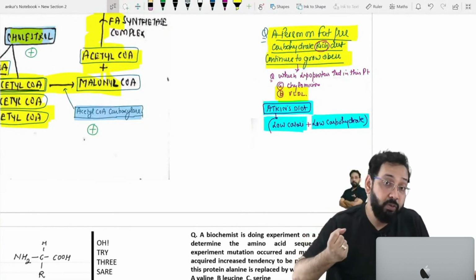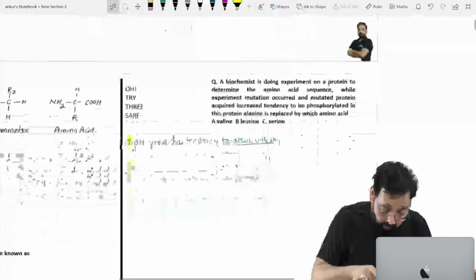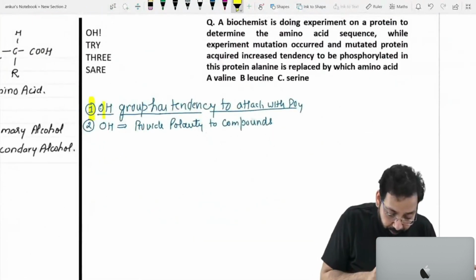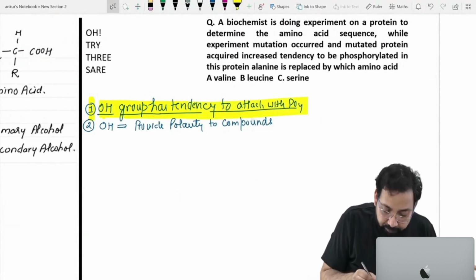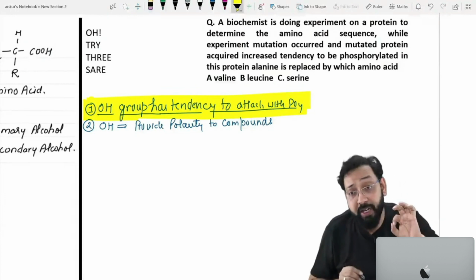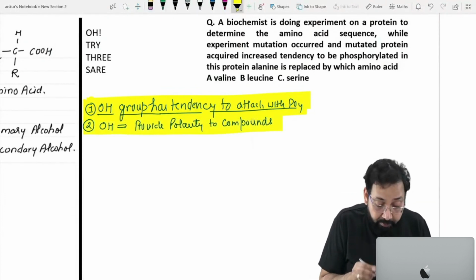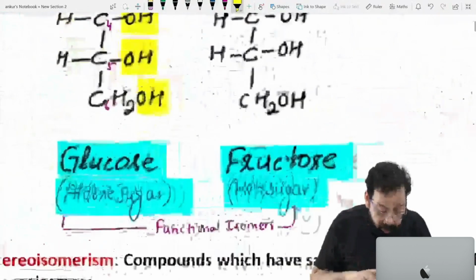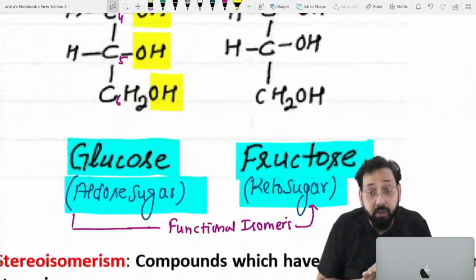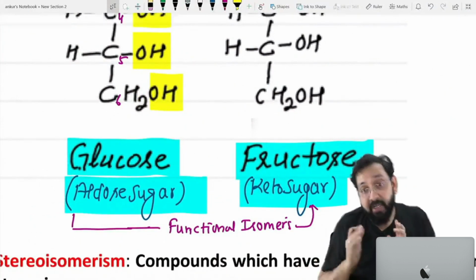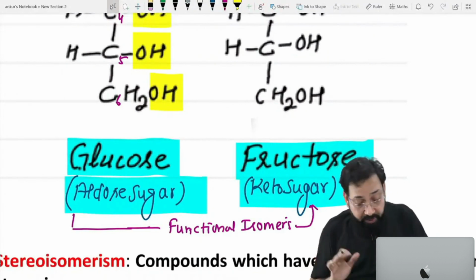This polarity is due to OH. So many OH, polarity. OH group has tendency to attach with phosphate. So any compound which is having OH can be attached with phosphate. You must have heard many times that glucose is converted to glucose 6 phosphate. Glucose 6 phosphate, carbon number 6, OH is there. OH has tendency to attach with phosphate. Clear?